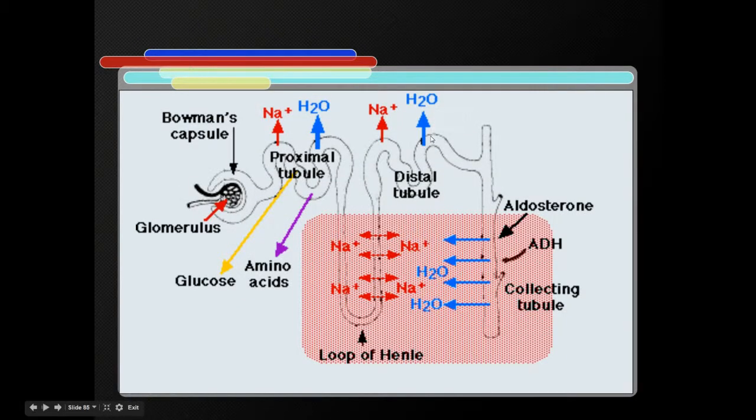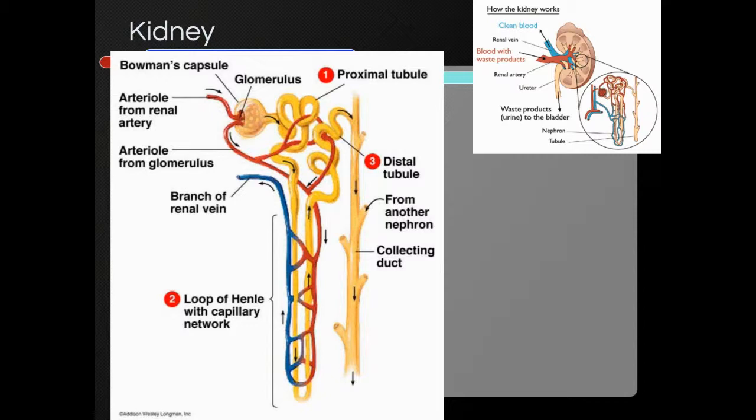So here's kind of a good picture of the process. Here's our glomerulus, right, where filtration occurs. So what we're looking at here is the tubular system. These arrows pointing out are highlighting reabsorption. So here, salt is being reabsorbed, water is being reabsorbed, glucose is being reabsorbed, amino acids are being reabsorbed, yes. Reabsorbed from the tubular system back into your capillaries.